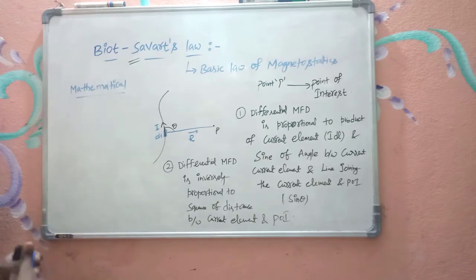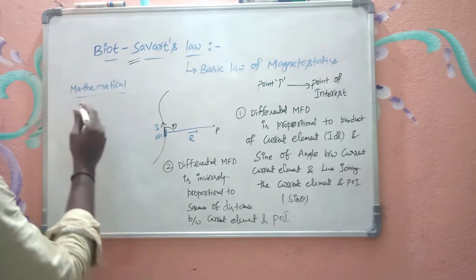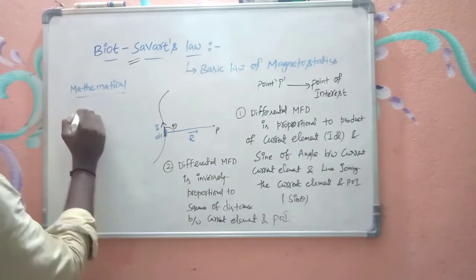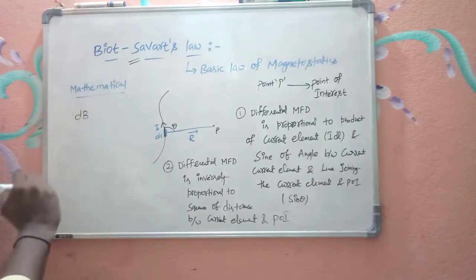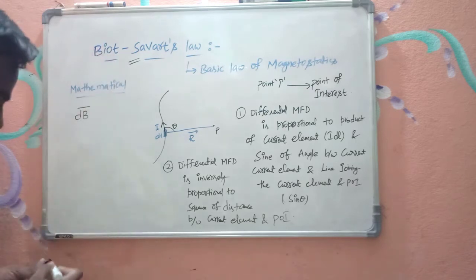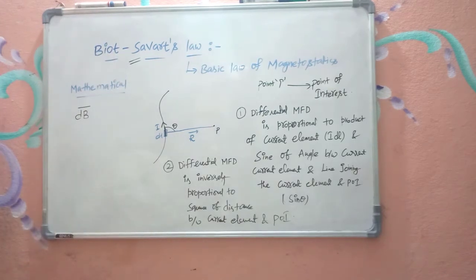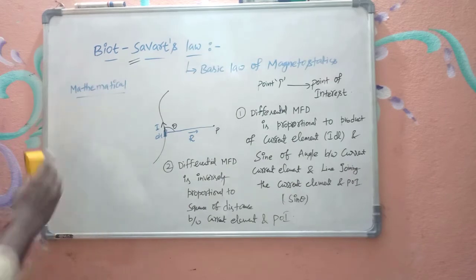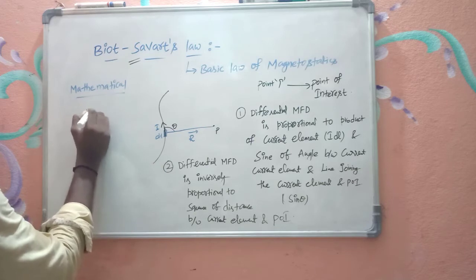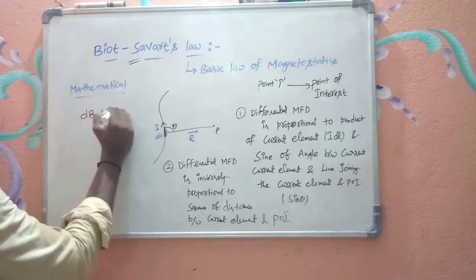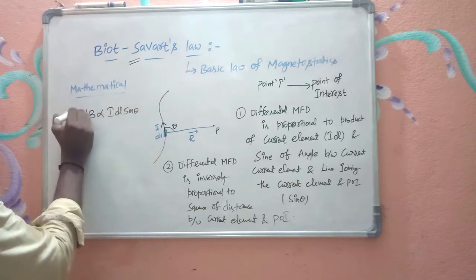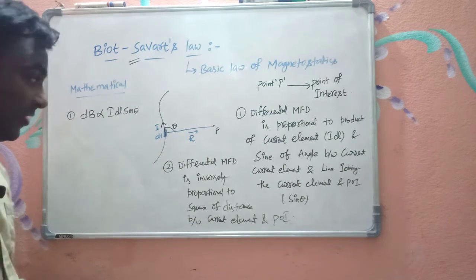What is that mathematical relation? dB, is it right? Differential magnetic flux density is nothing but dB. So dB, let me write first in scalar form, then we can write in vector form. First dB, differential magnetic flux density, according to the first statement, is directly proportional to IDL sine theta. This is the first mathematical statement of Biot Savart's law.